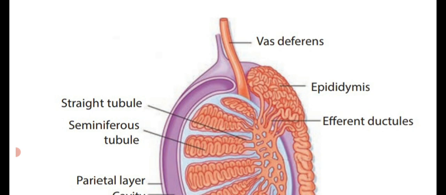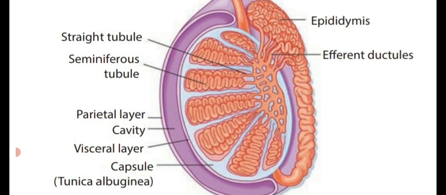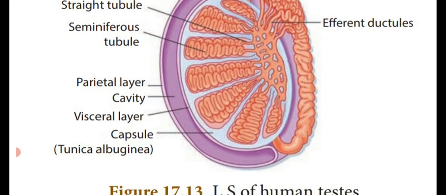We have seen the accessory sex organs present in the male: epididymis, then efferent ductules, that means cavity, a straight tubule, seminiferous tubule, parietal layer cavity, visceral layer, and the capsule that is known as tunica albuginea.